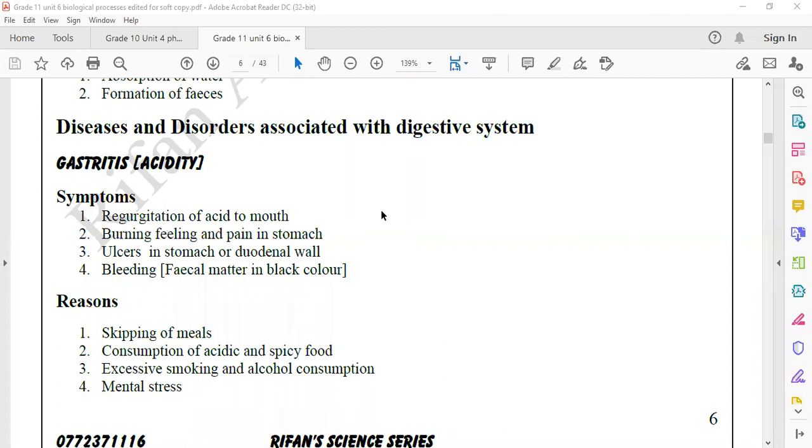In the stomach region, you will feel a burning sensation and pain. In the stomach wall or duodenal wall, ulcer wounds will get created. Inside, bleeding can also occur. Those things will be at a severe level in severe gastritis. Okay, so what are the reasons?